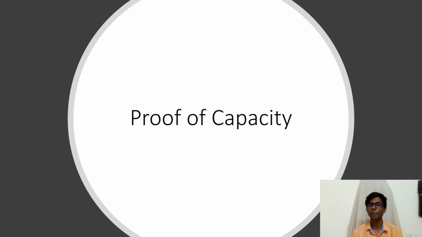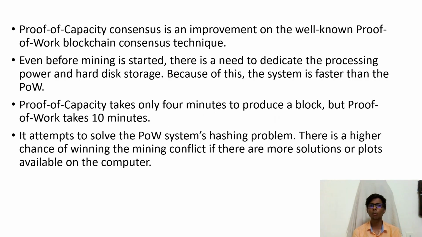Now the last is proof of capacity. Proof of capacity is just an improvement of the first algorithm we discussed, which is proof of work. Even before mining is started, there is no need to dedicate processing power and hard disk storage. Because of this, the system is faster than PoW. So basically, instead of computational power, here space is much more important. It still attempts to solve the proof of work hashing problem, but there is a higher chance of winning the mining contest if there are more solutions or plots available on the computer.